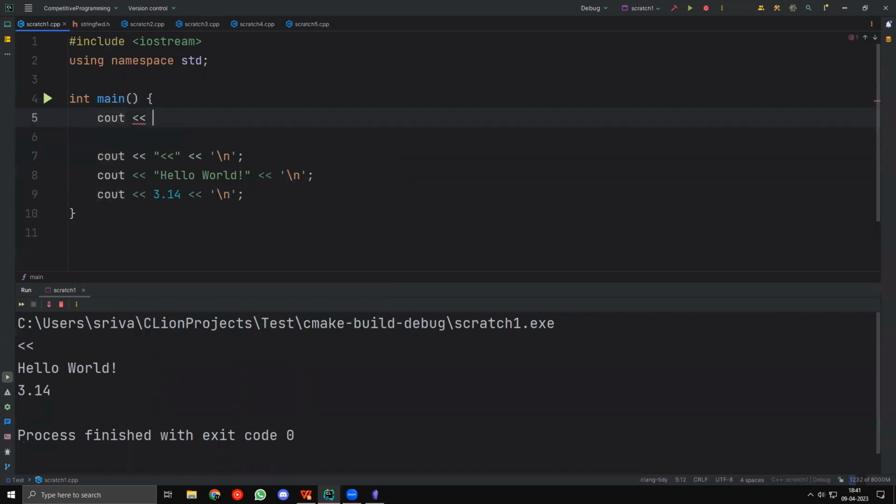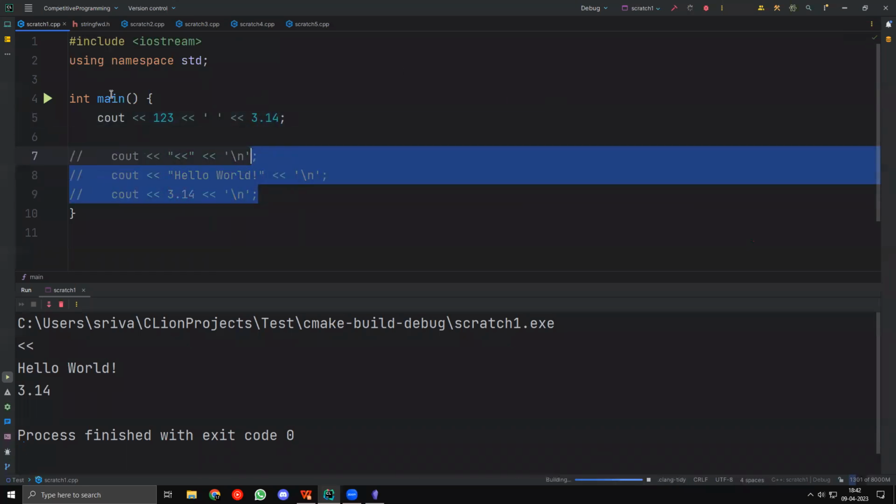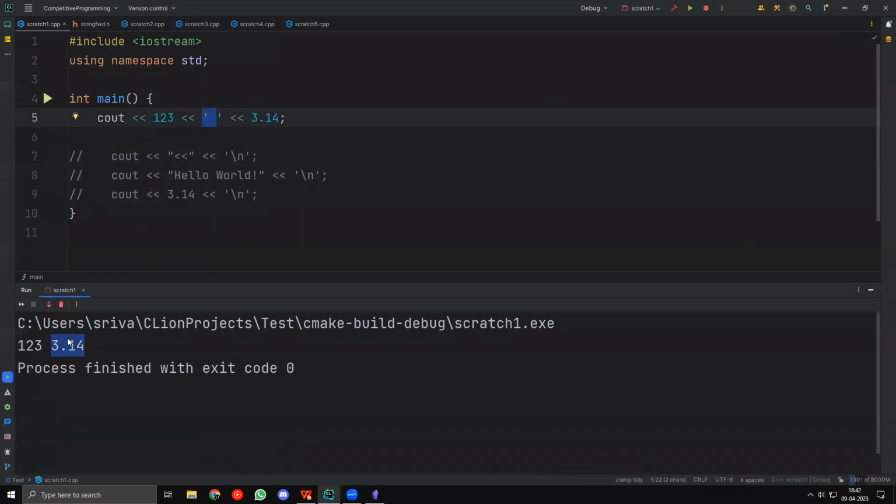If you want to output hello world, and then you want to output 3.14 as well, but you want a space in between, what you can do is output another thing which just has a character, right? So you can just have a single character in between. You can also put it here if you want, but let's say you want to output 1, 2, 3, and then with the space you want to output 3.14. Then in this case, you just output a space here. Now if I run this one, you will see that we have 1, 2, 3 space 3.14.